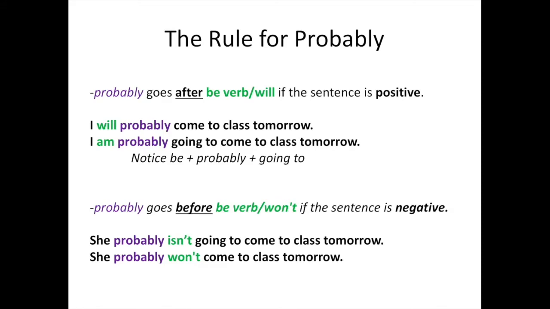Additionally, probably goes before the be verb or won't if the sentence is negative. For example, she probably isn't going to come to class tomorrow, or she probably won't come to class tomorrow.